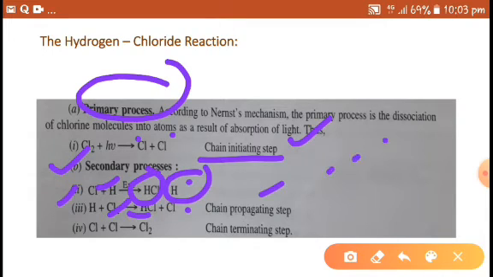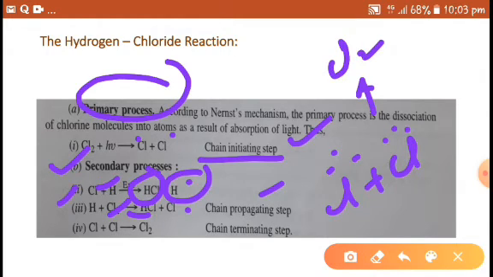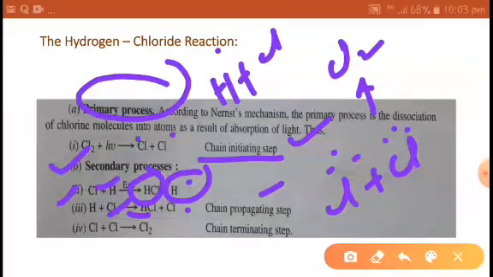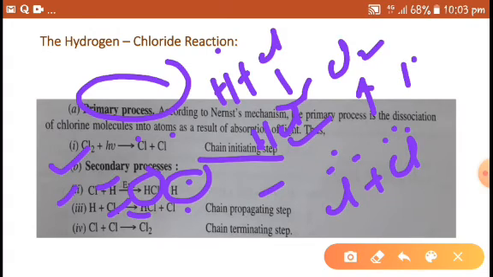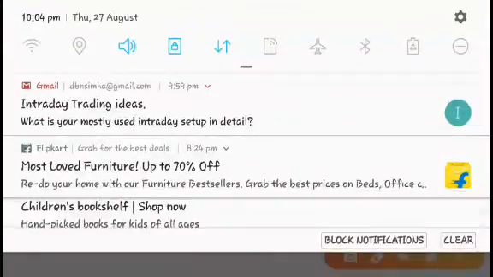In this way the chain propagates, and in termination one chlorine free radical reacts with another chlorine free radical and forms a chlorine molecule, or a hydrogen free radical and a chlorine free radical form hydrogen chloride, or two hydrogen free radicals combine. These are termination steps.